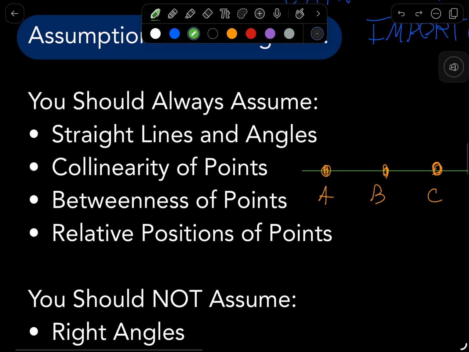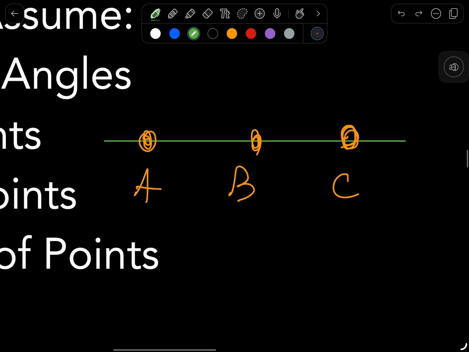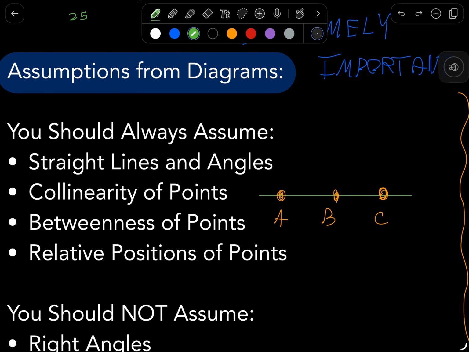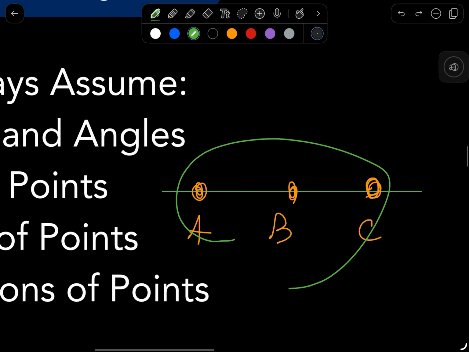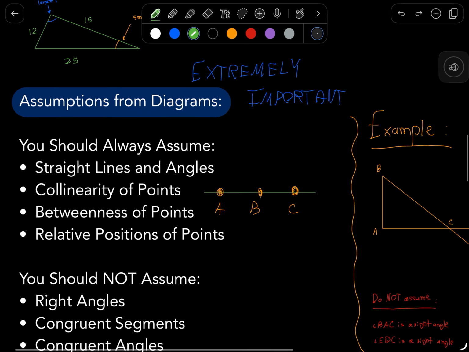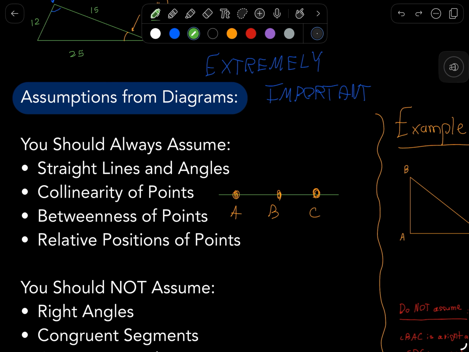You can also assume collinearity of points. Again, we talked about that. Of course, if you see that a line is straight and you have 3 points on it, you know those points have to be collinear because they lie on the same line. Third, you can assume betweenness. I already talked about this earlier, but if you prove that three or more points are collinear, you can definitely assume betweenness, like point B is in between A and C. And lastly, you can assume the relative positions of points.